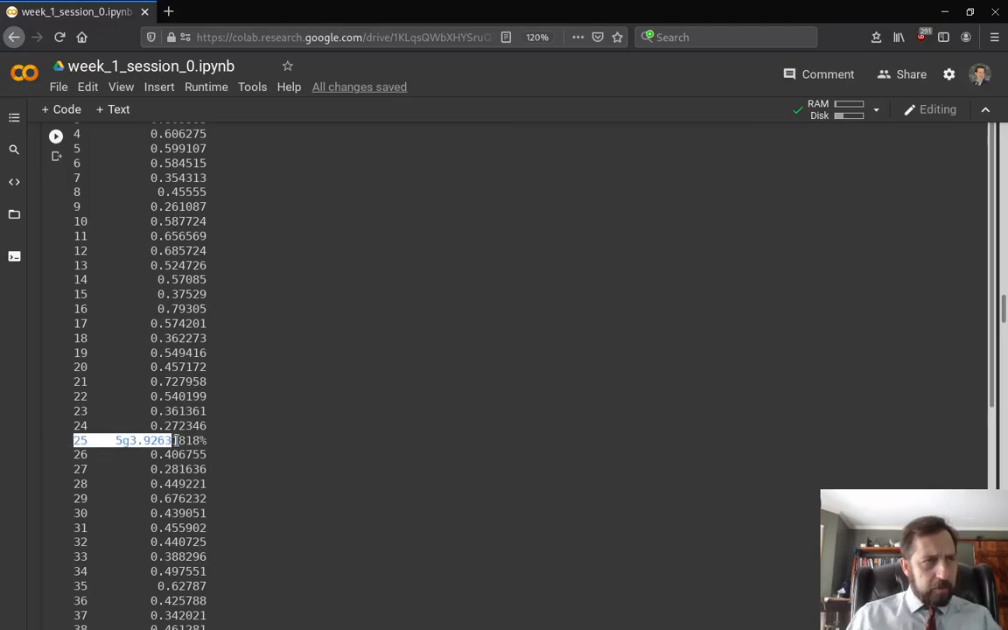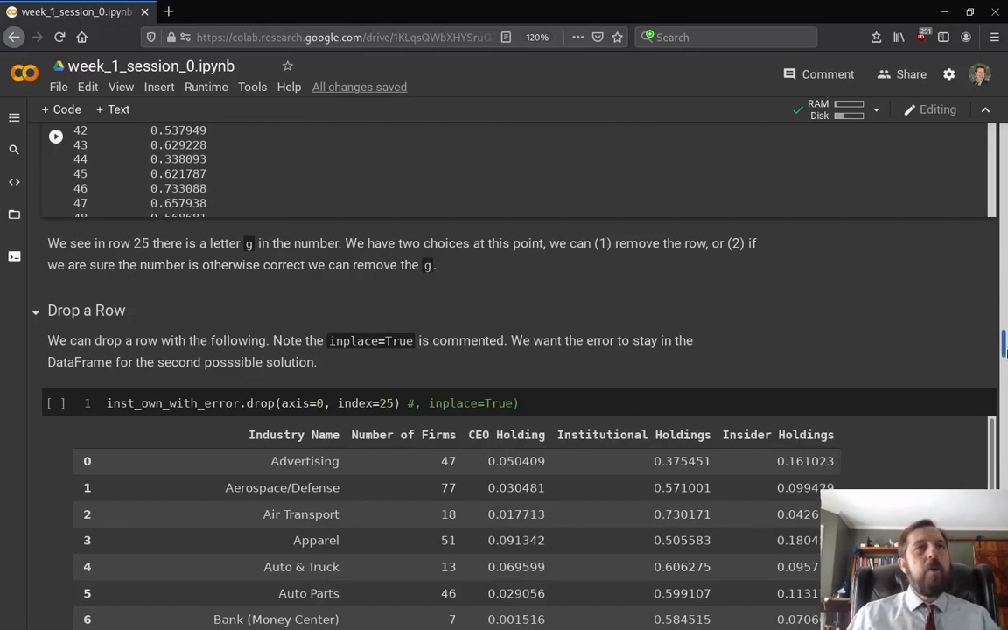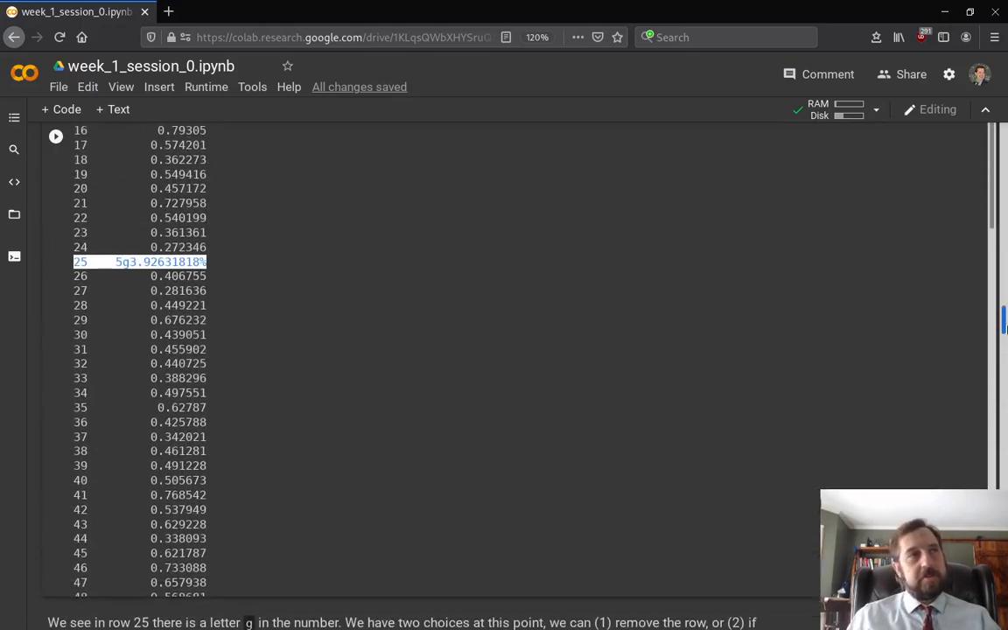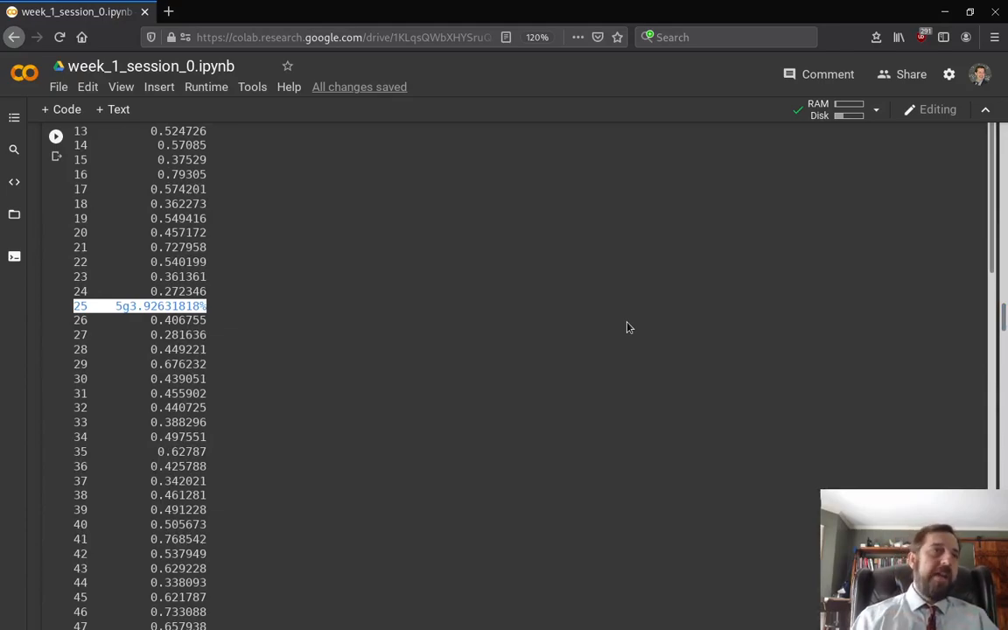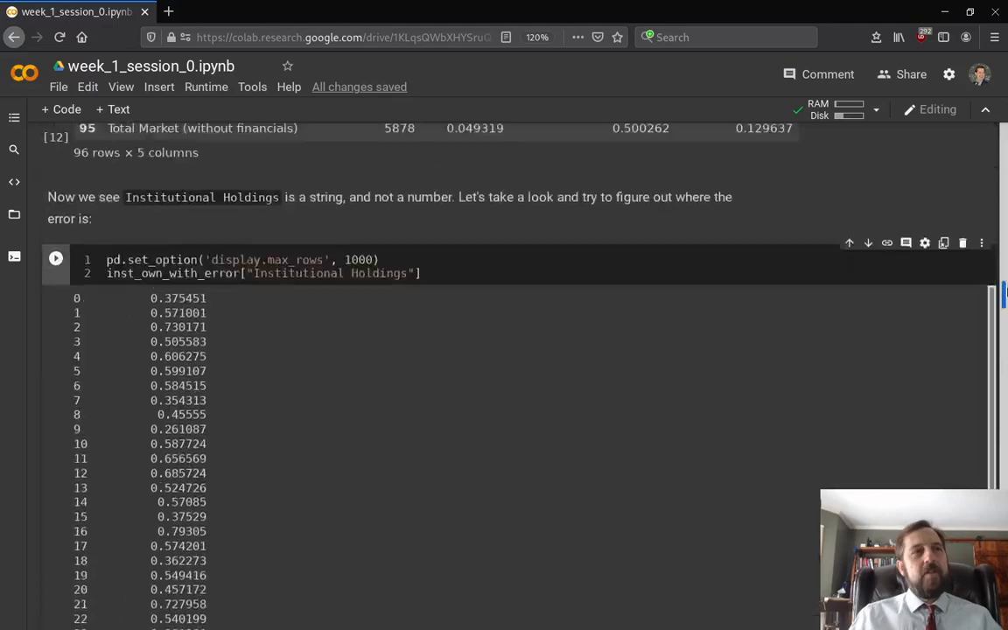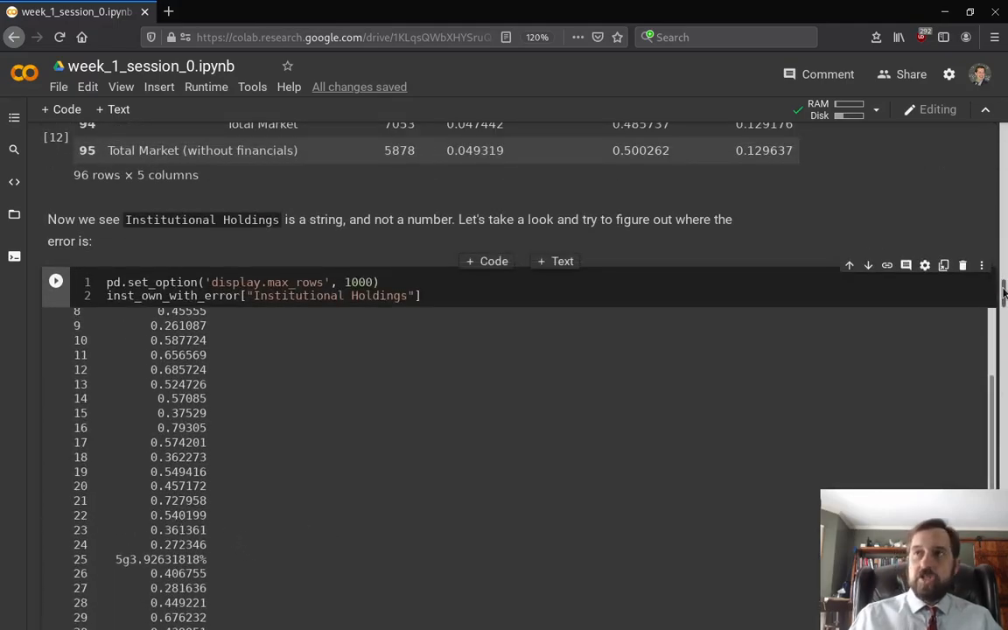So this is at row 25. We need some way to fix row 25. There are two approaches, and this will be dictated by the data and your knowledge of the data. If we're confident, we could just remove the G and make this 0.53926. If we're not confident about the data, then we probably just want to drop it, just get rid of this row. So first, the slightly safer thing to do, if we know there's an error in that row, is to just drop the row.